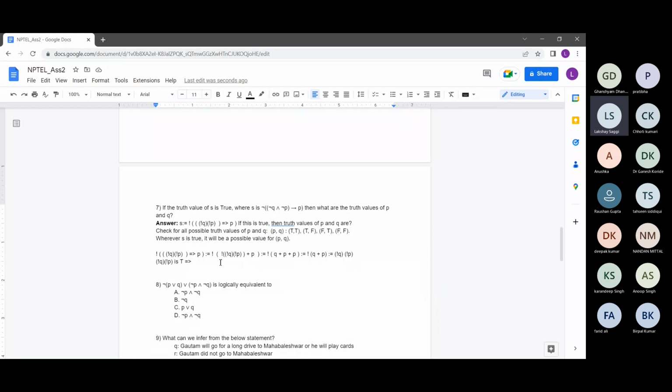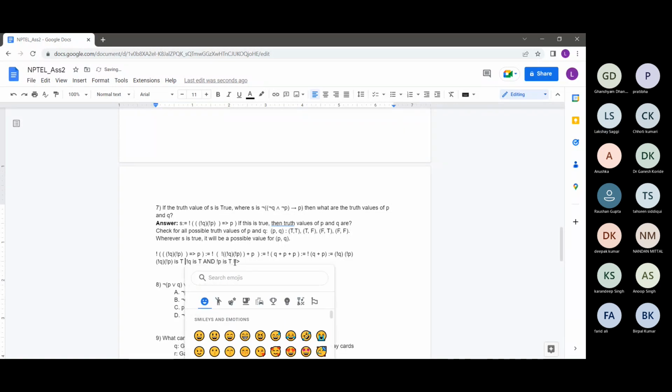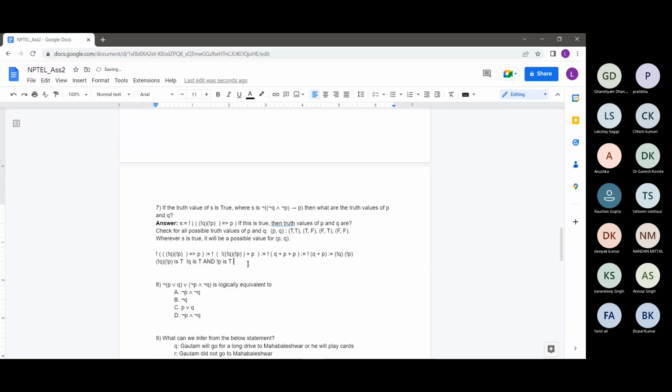So this means that not Q is true and not P is true. And this is just equivalent to saying that Q is false and P is false.